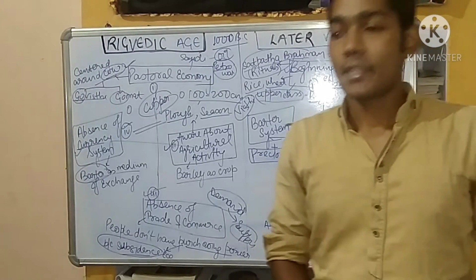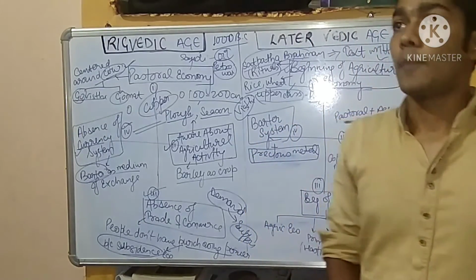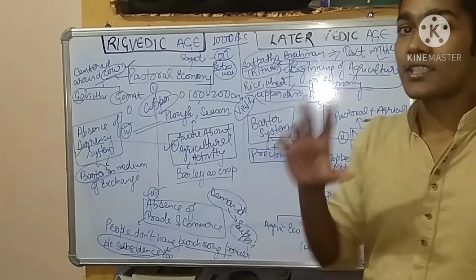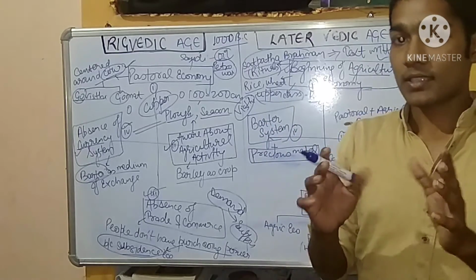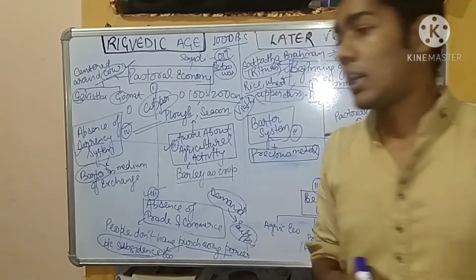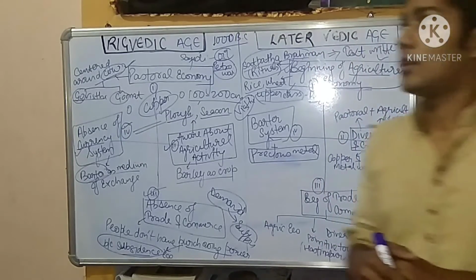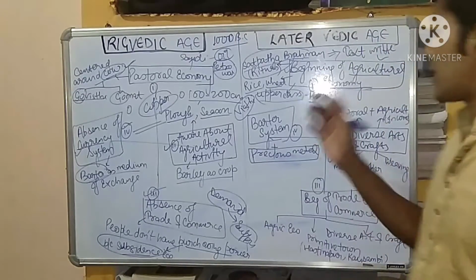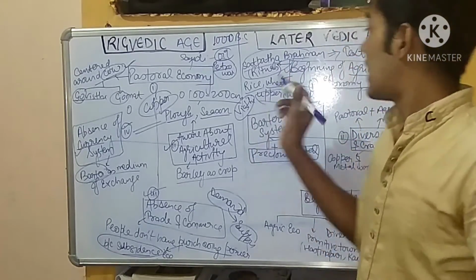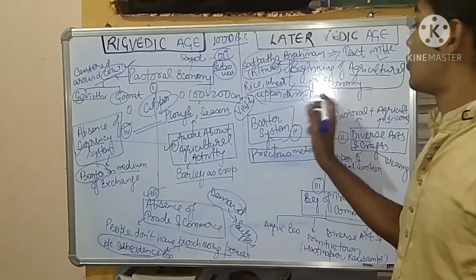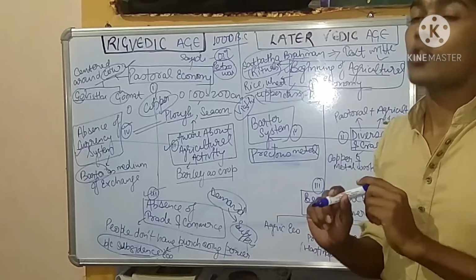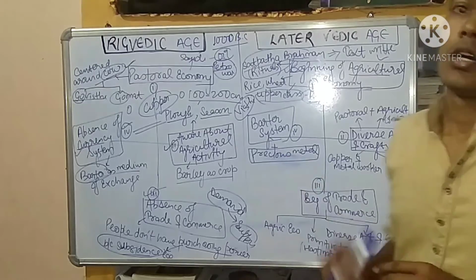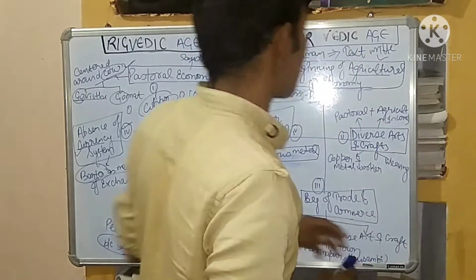For example, in the present time also the business class is the capitalist class. It means that the business class is very powerful, that is the upper class. So when the business class has control on something, that means that thing is very important. Similarly, when the upper class of the later Vedic age had control on agriculture, the plow was shown. It signifies that the economy was based on agriculture.